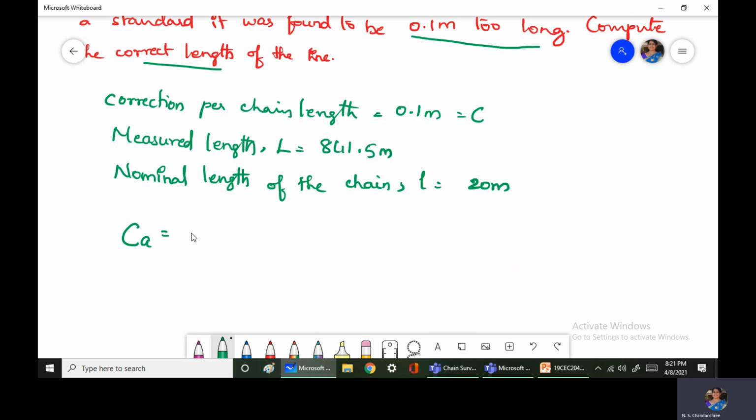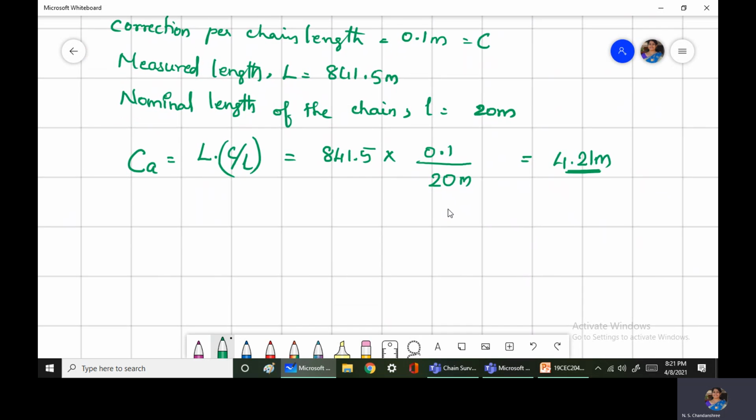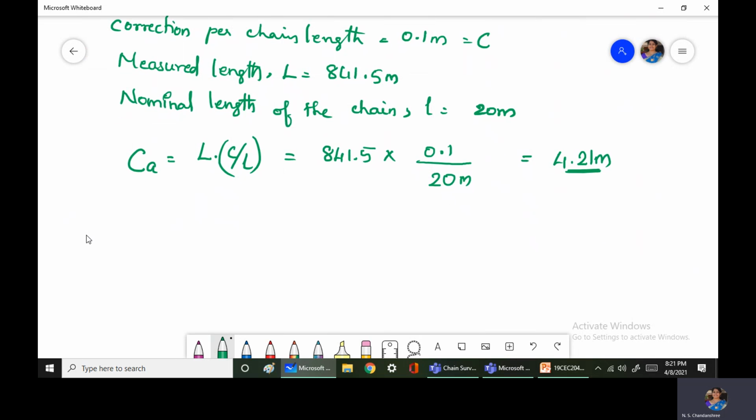So correction for absolute length CA is equal to L into C by small l. L is the measured length, 841.5 meters, multiplied by correction per tape length, 0.1 meter, divided by designated length, 20 meters. So this becomes 4.21 meters. This is the correction. Now they have asked us to find the actual length.